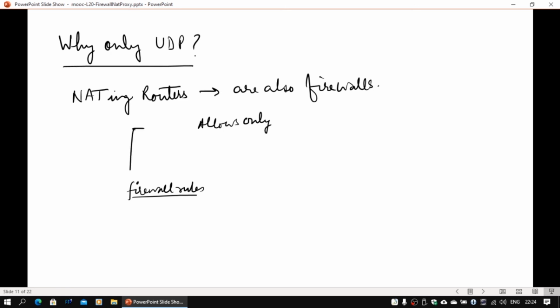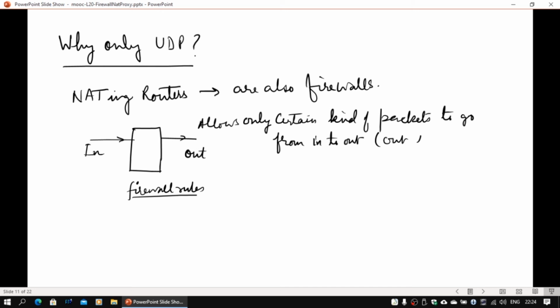So why only UDP? NATing routers normally are also firewalls, and they allow only certain kinds of packets to go through from in to out or from out to in. So these are going to be in firewall rules. We use iptables, for example, in any Linux machine for doing this job.